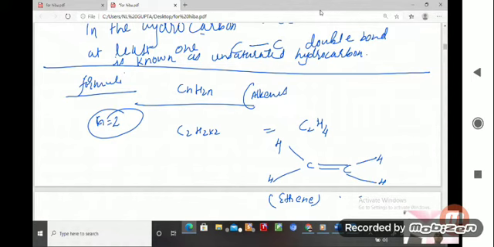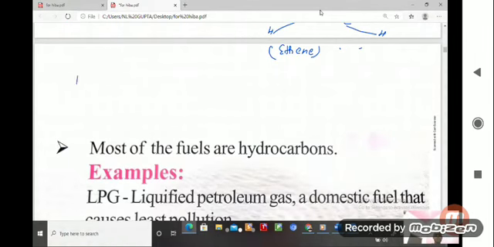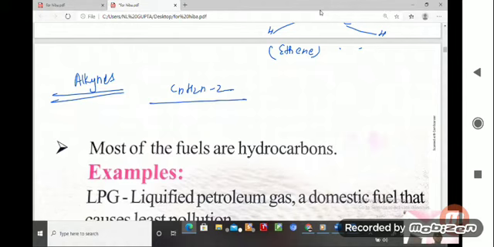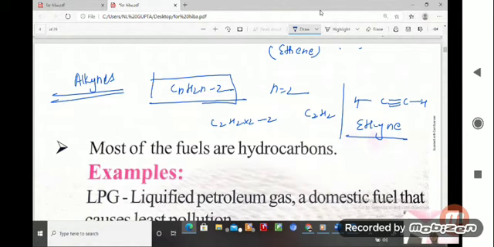Similarly, there will be alkyne also. If we talk about the alkynes, student, what are the alkynes? CnH2n minus 2. So n is equal to 2, C2H(2 into 2 minus 2), so it will be C2H2. The structure will be C triple bond C, here is hydrogen, here is hydrogen. So this will be ethyne. Two carbons means eth, and a triple bond is there, yne.